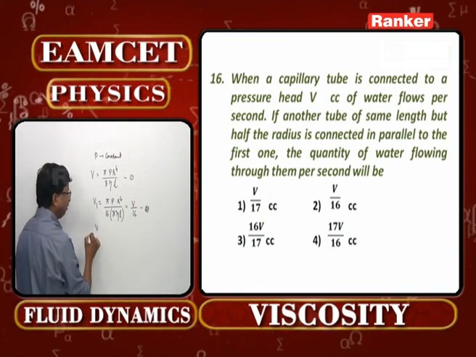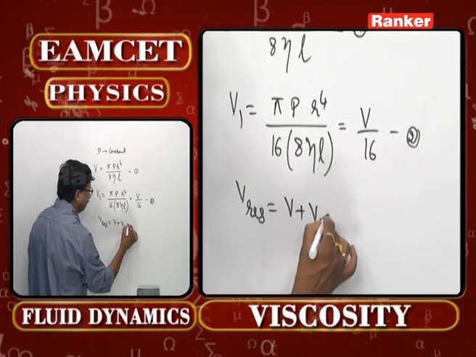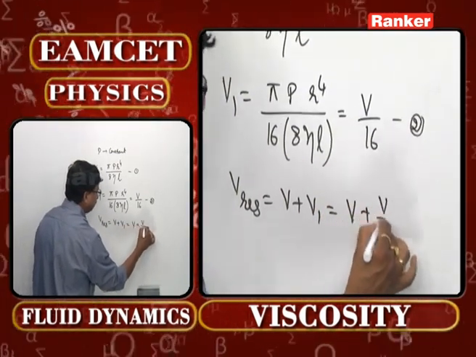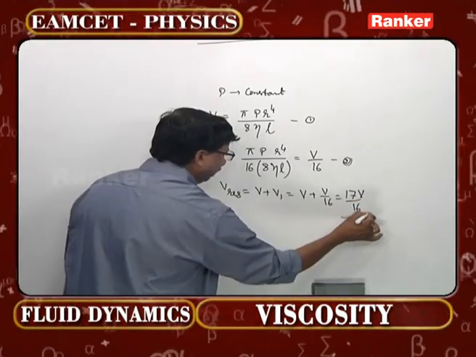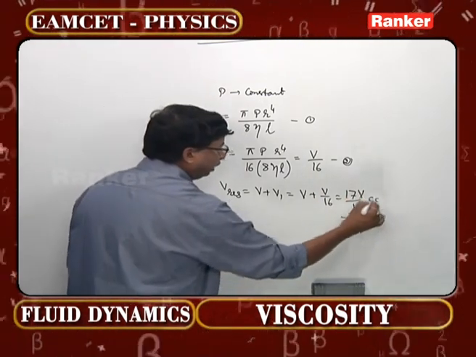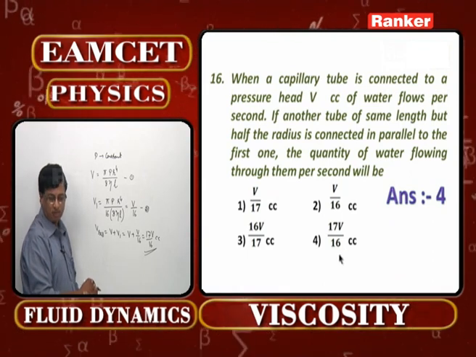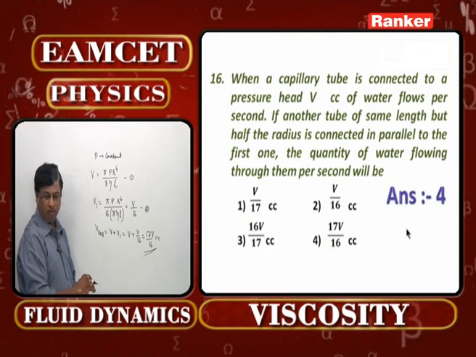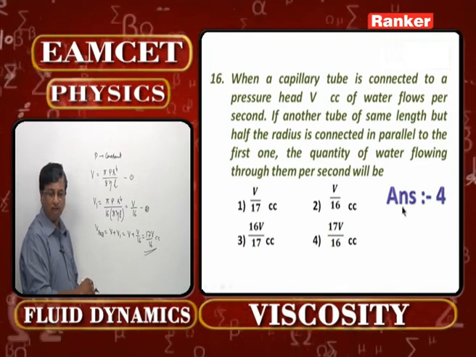Now, what is the question that is asked? What is the resultant V is the question. V plus V1, that is V plus V by 16, that is 17 V by 16. That will now be your answer. So 17 V by 16 cc. Which option is tallied once again? The fourth option is going to be tallied here, 17 V by 16 cc. That is for question number 16.